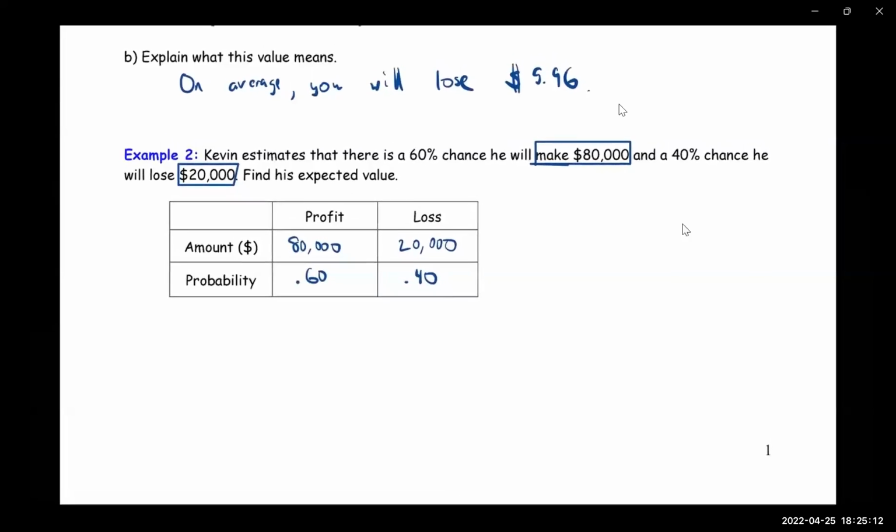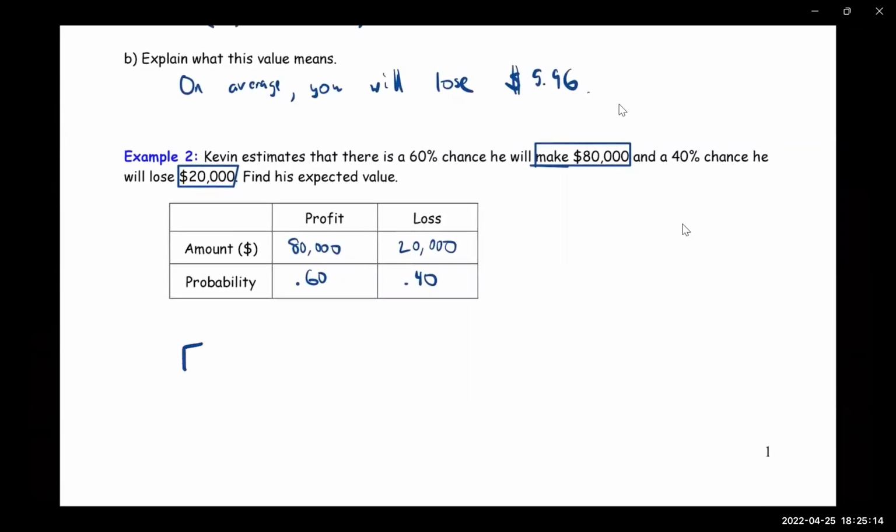All right, so let's figure out what the expected value is. So expected value is equal to the amount that you win times the probability of winning, plus the amount that you lose. Don't forget, I'm forgetting something. Anybody see what I'm forgetting here?